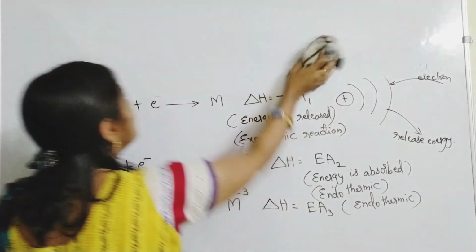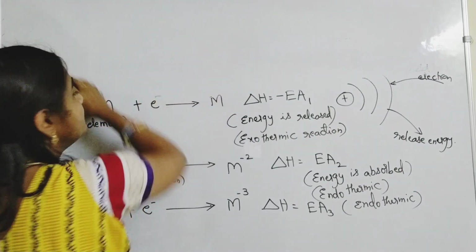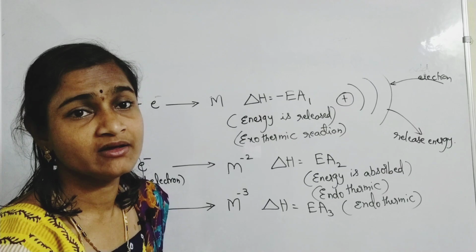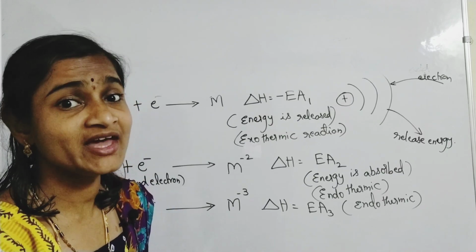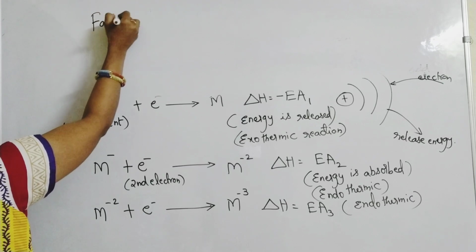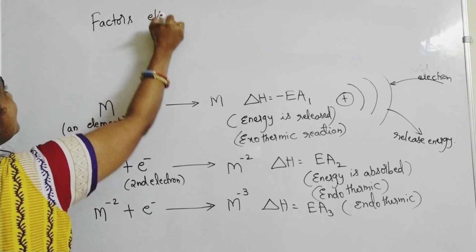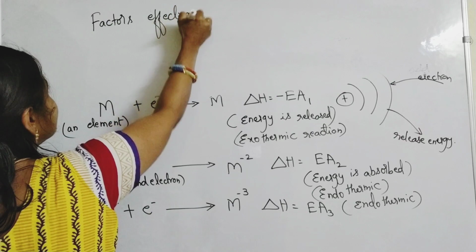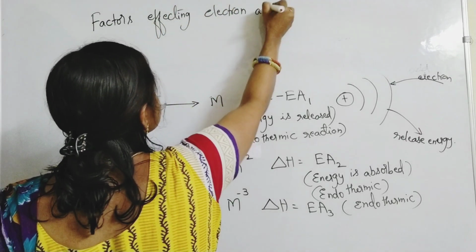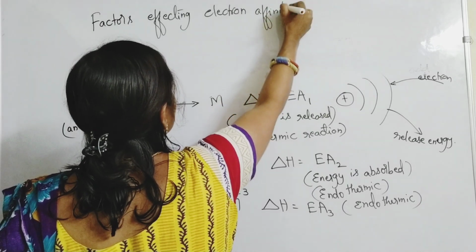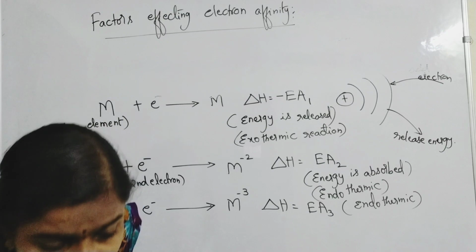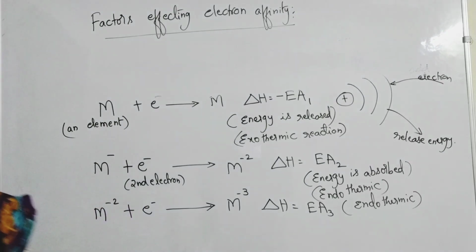Now, coming to the important things, that is, factors affecting electron affinity. What are the factors which affect electron affinity of an atom?